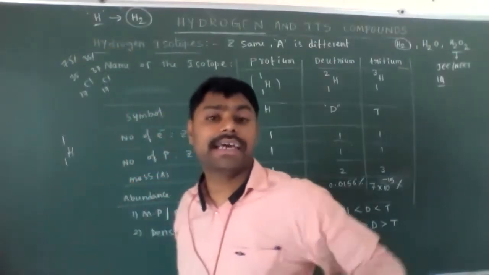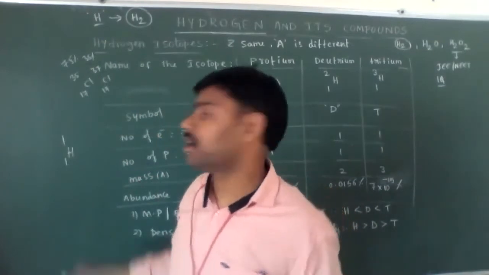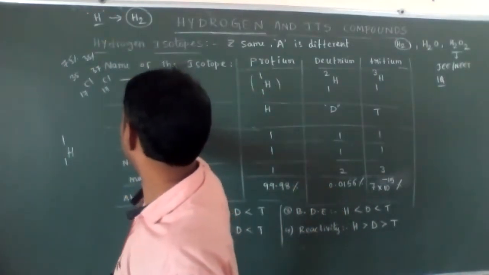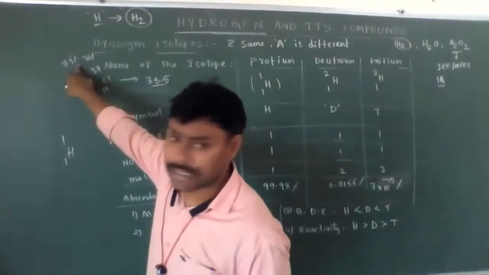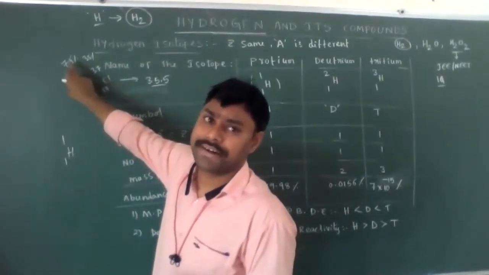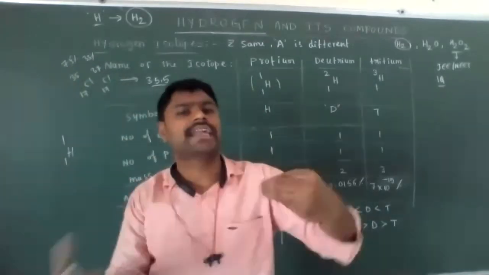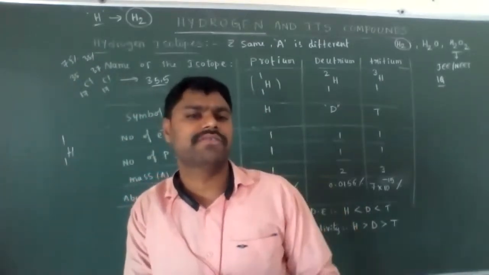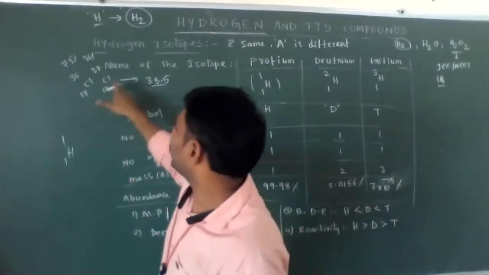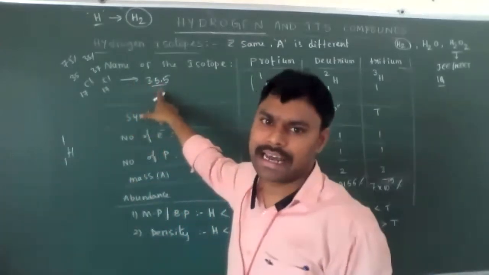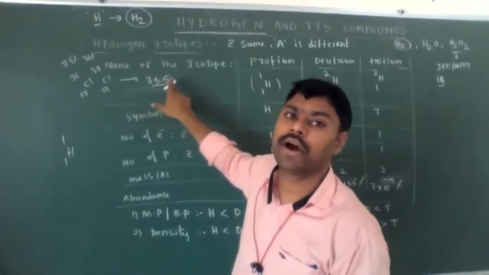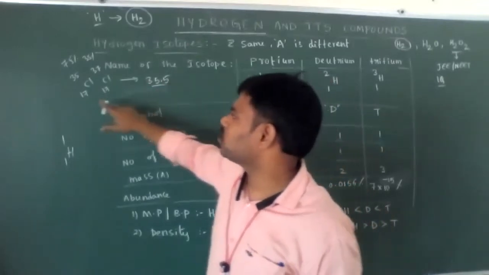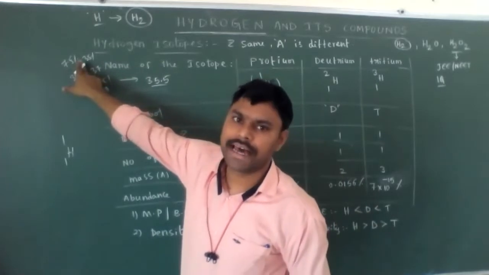That's why for the average atomic weight or average atomic mass of chlorine we always take 35.5, because both are measurable values present.